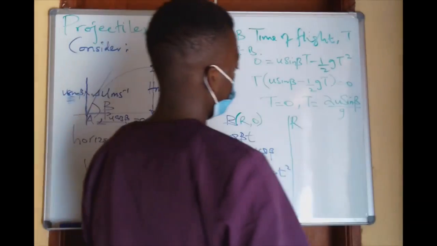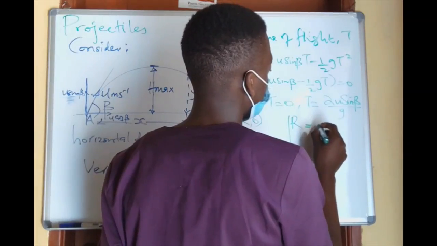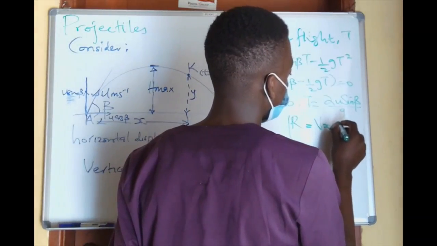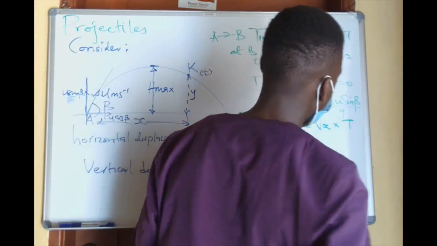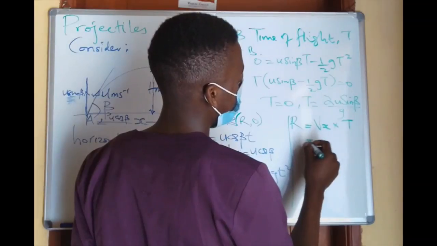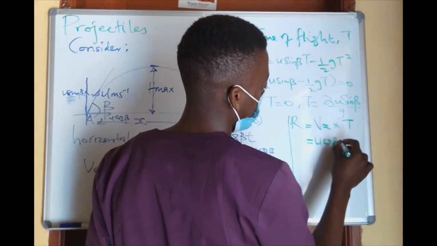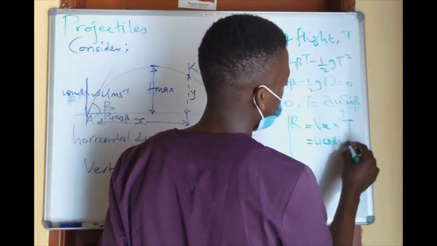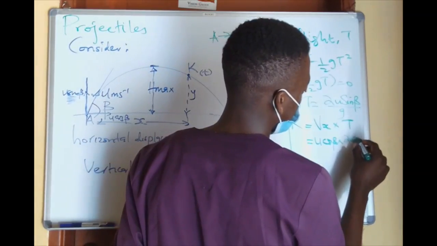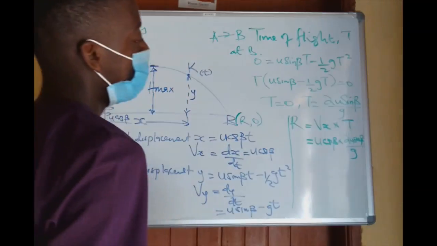It is a distance, so it will be given by horizontal velocity times time. The horizontal velocity was u cos beta times the time taken, 2u sine beta over g.